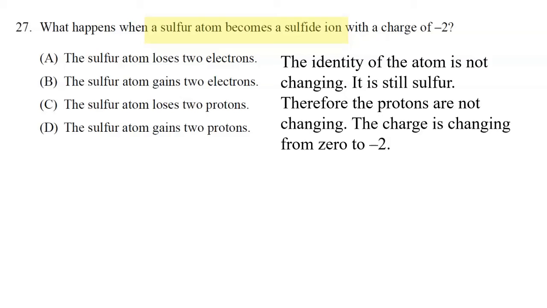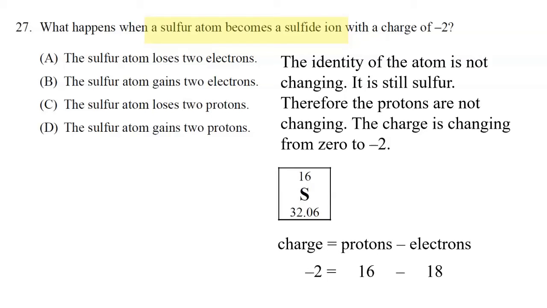What is changing is the charge. And if you go from 0 to negative 2, that's because you would have gained 2 electrons. So 16 protons for sulfur, 18 electrons would give you a charge of negative 2. So the sulfur atom gains 2 electrons. Choice B is the correct answer.